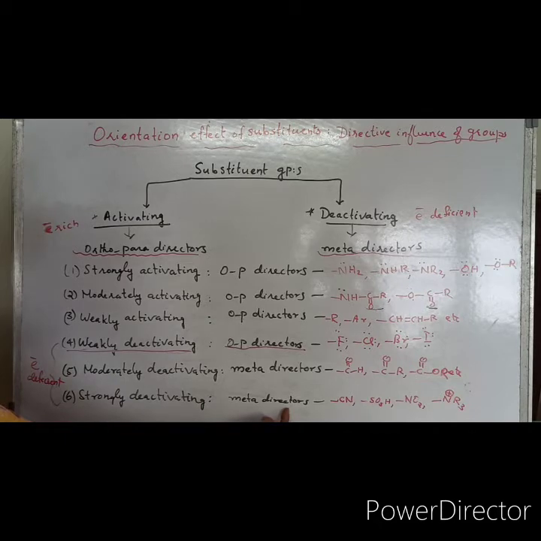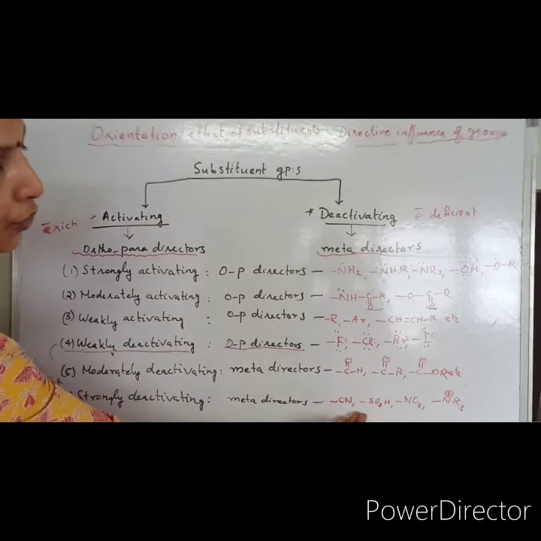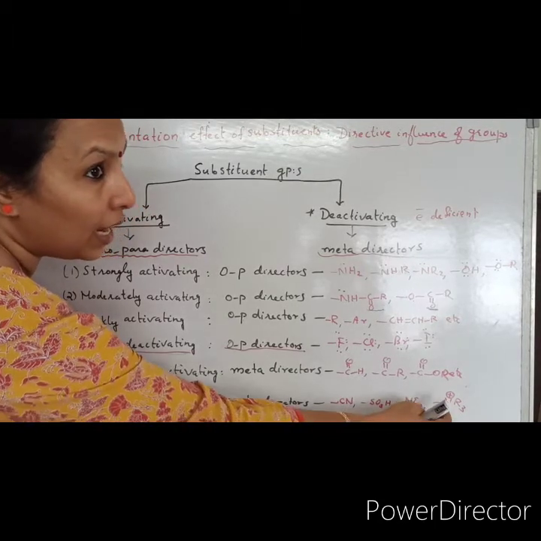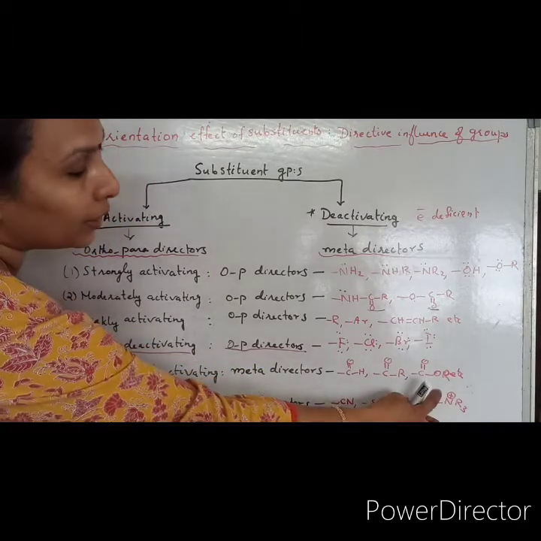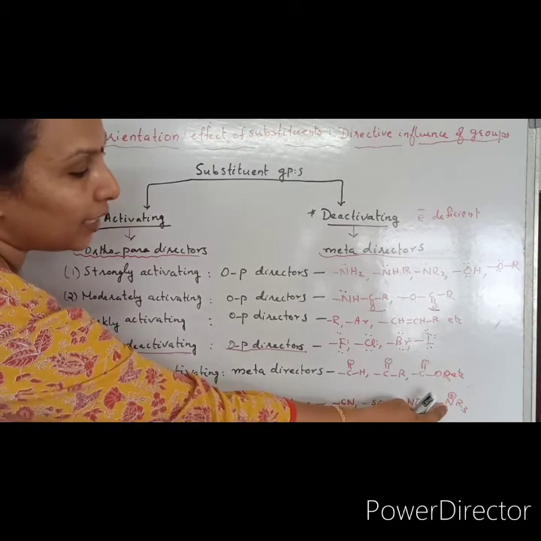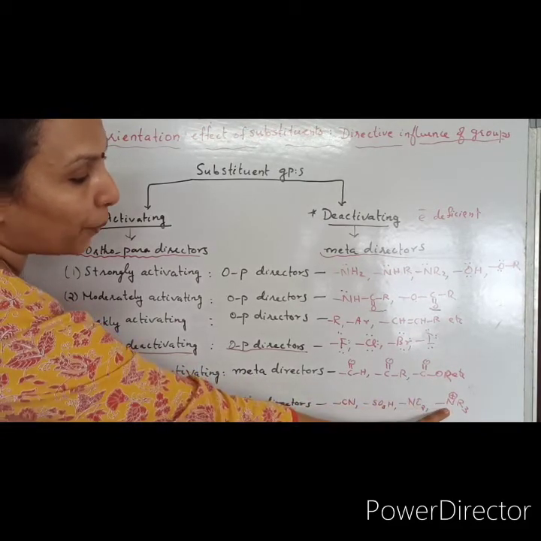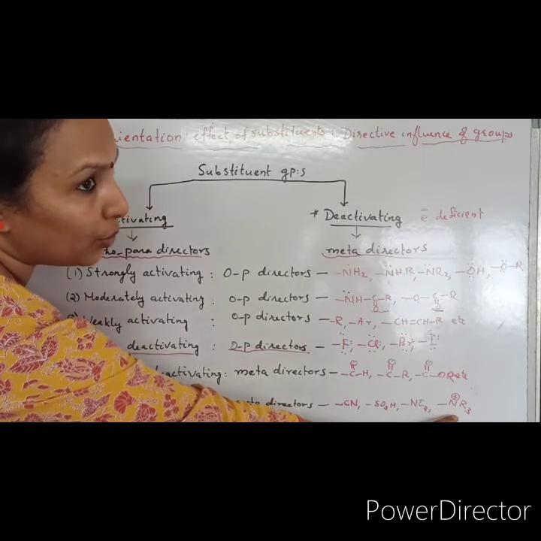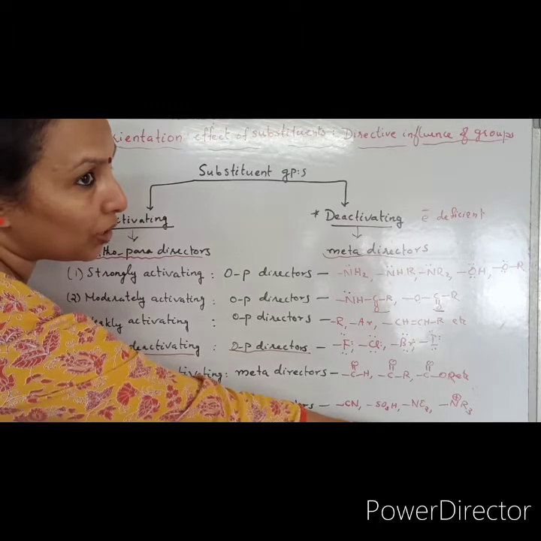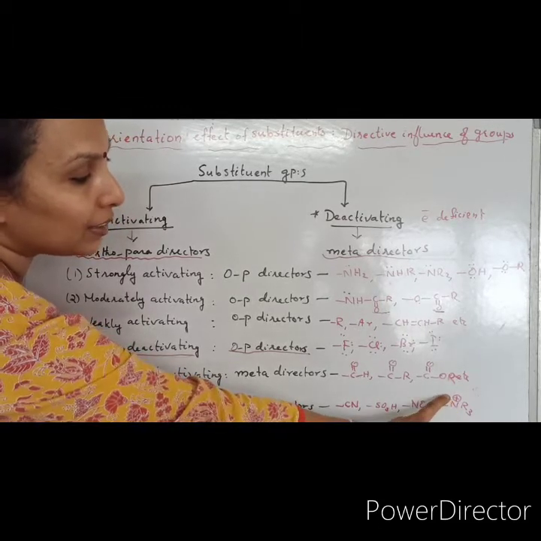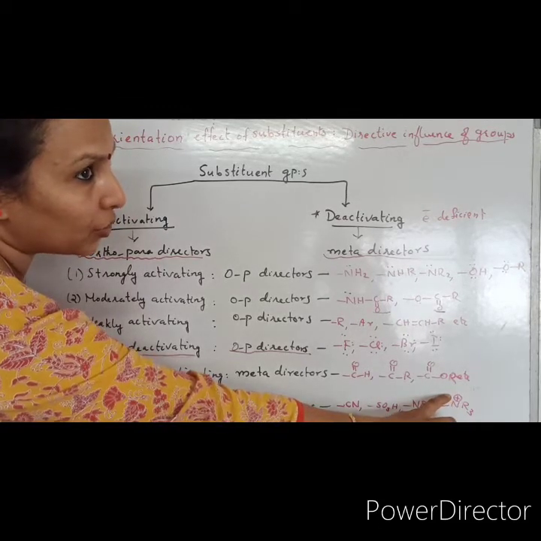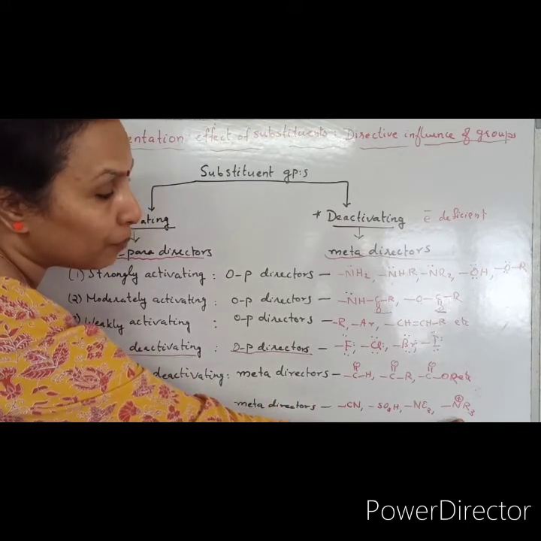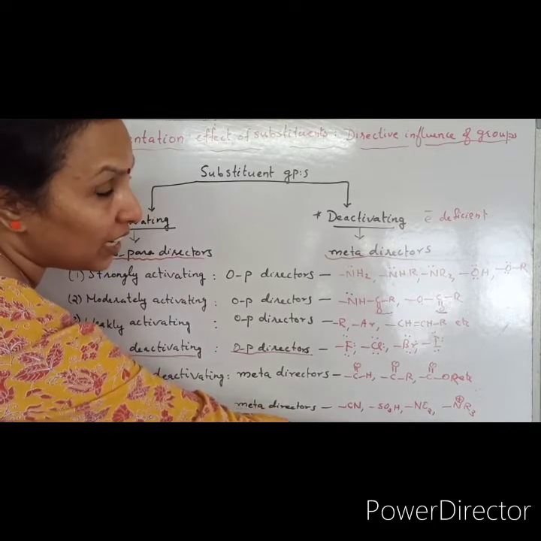So they are meta-directors. Now strongly deactivating groups means strongly electron withdrawing groups substituted on the ring. They are also meta-directors, like nitro group, sulfonic group, cyanide, and here see, this is ammonium. There is a positive charge on nitrogen, which means the nitrogen lost its lone pair. So there is no electron density on nitrogen to donate to the ring and make it electron rich. It will be dragging the electron density from the ring towards it, making the ring electron deficient.